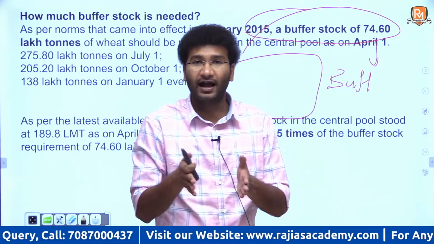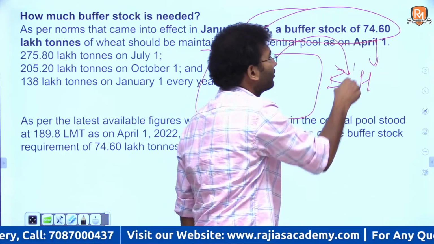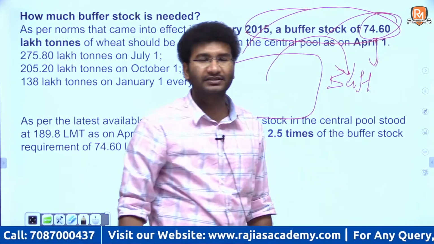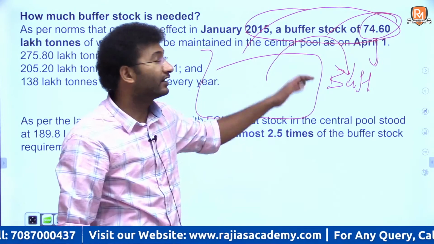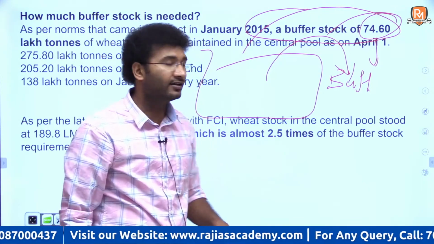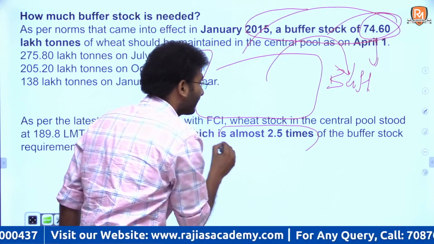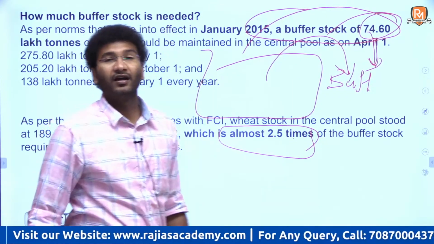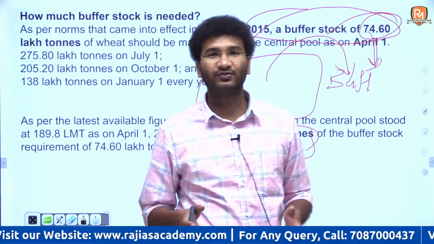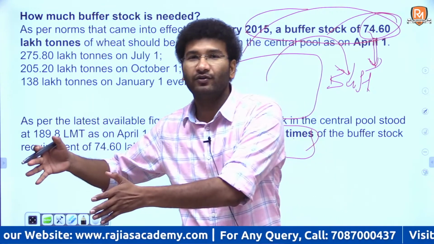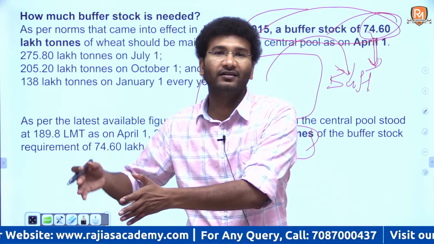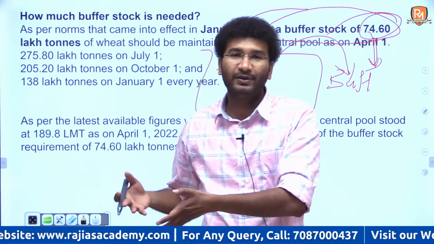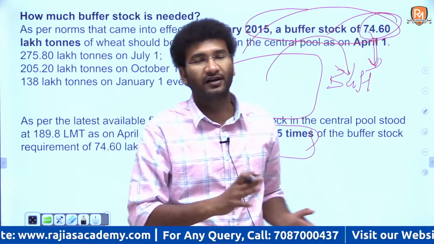Over the Food Security Act we have a buffer of 74.6 lakh tons, and currently we have 2.5 times more than what is required for the buffer. That means all this rice, all this wheat is simply sitting in the godowns of the Food Corporation of India. Rather than it getting spoiled, it is being asked to be shipped to various countries.